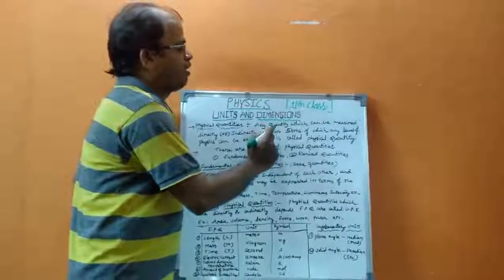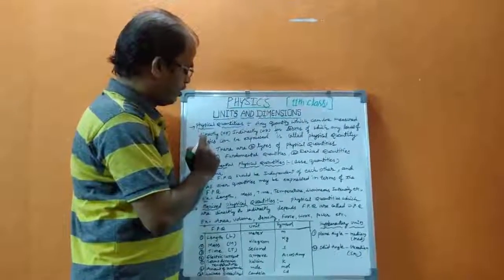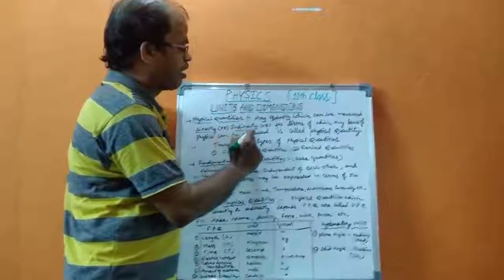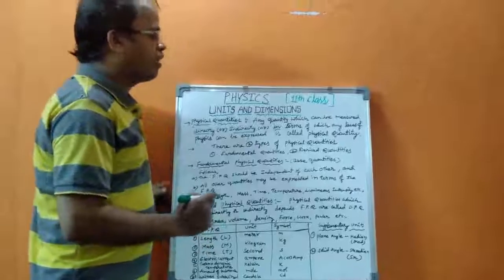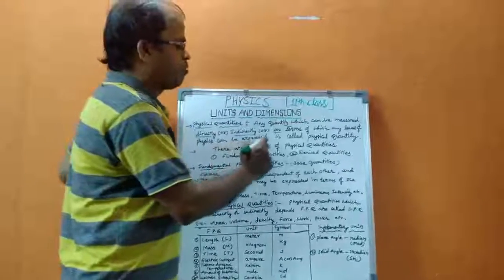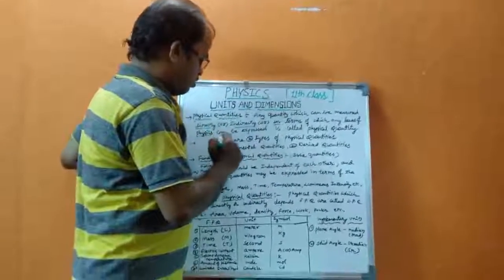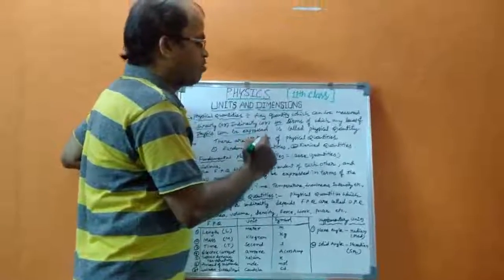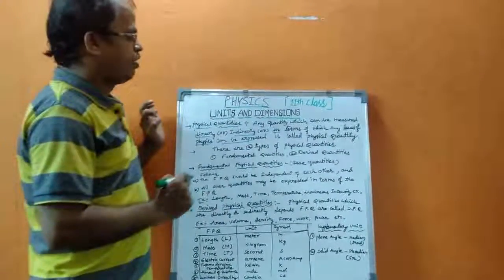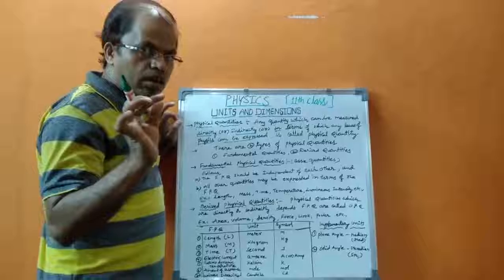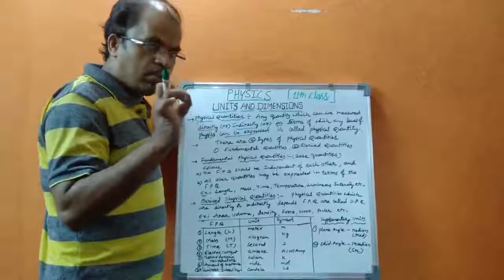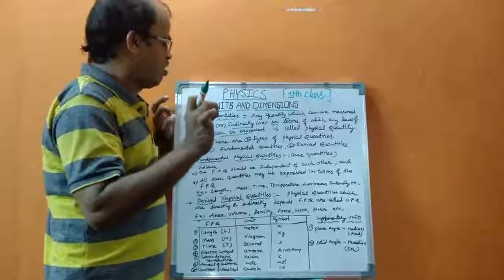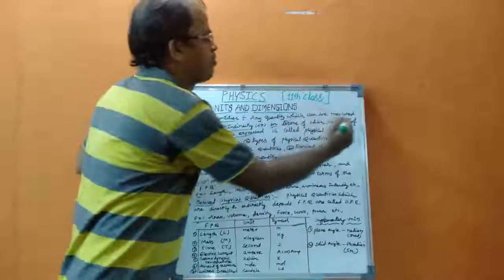Any quantity which can be measured directly or indirectly, or in terms of which any laws of physics can be expressed, can be called a physical quantity. It means the physical quantity is the quantity which is used in physics and which follows the laws of physics.